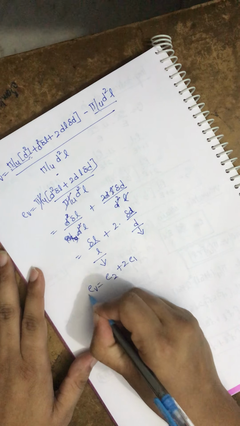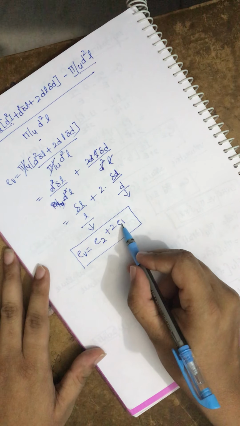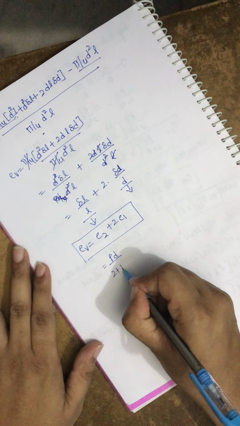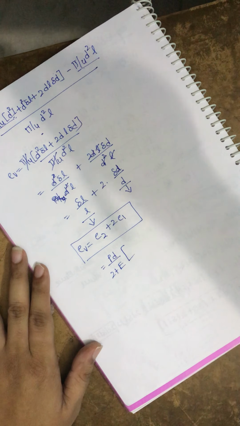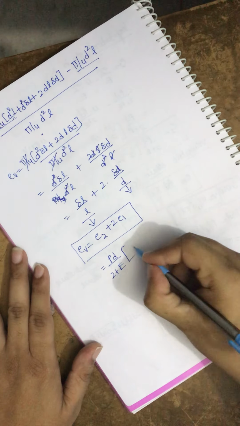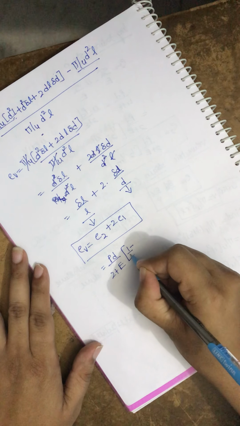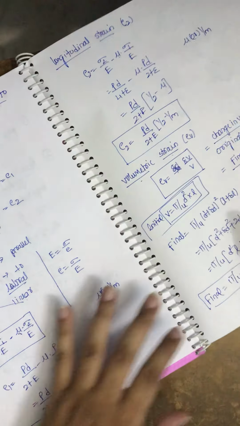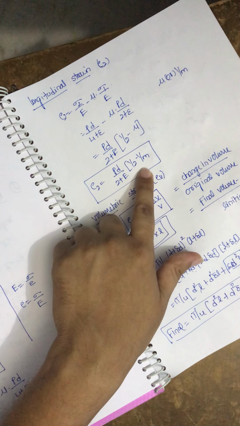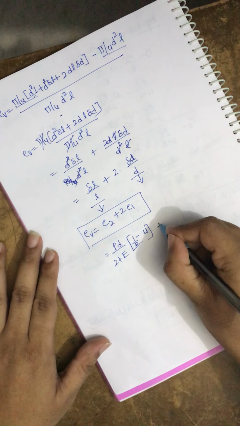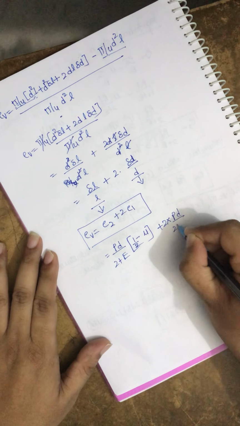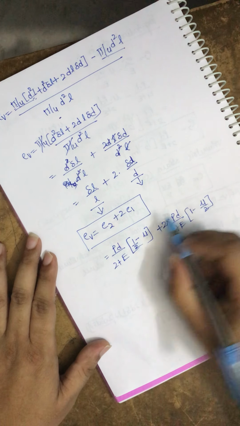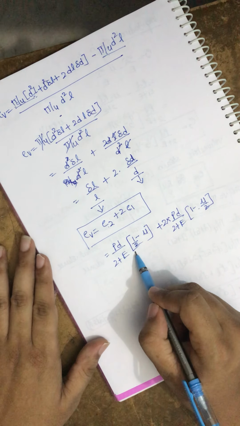So we have EV equal to a relation which is E2 plus 2 E1. We already know what E2 and E1 are. We have an equation for this: PD by 2TE into 1 by 2 minus mu, or in terms of 1 by m also you can write, plus 2 into PD by 2TE into 1 minus mu by 2. This is for circumferential and this is for longitudinal part.